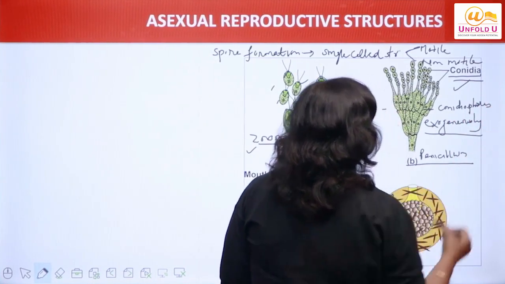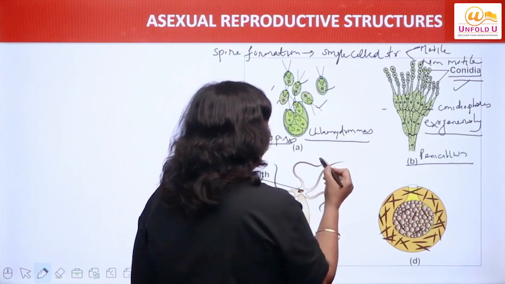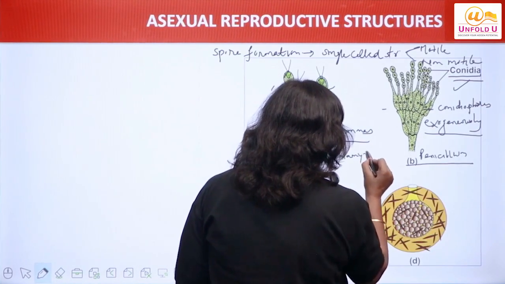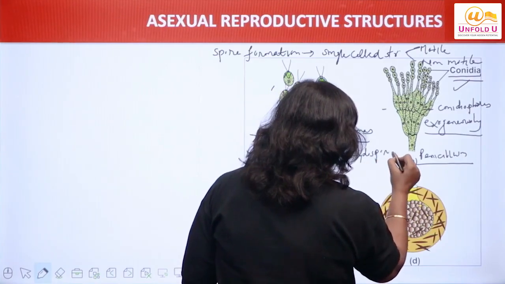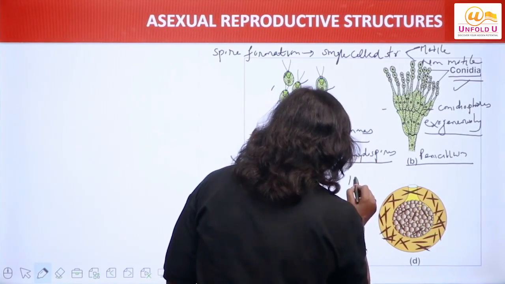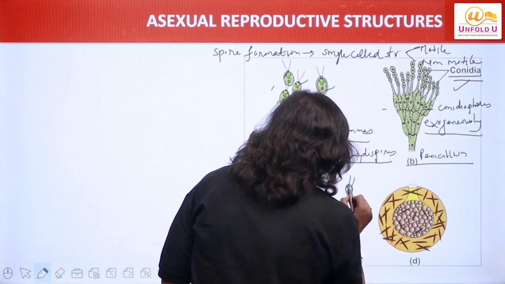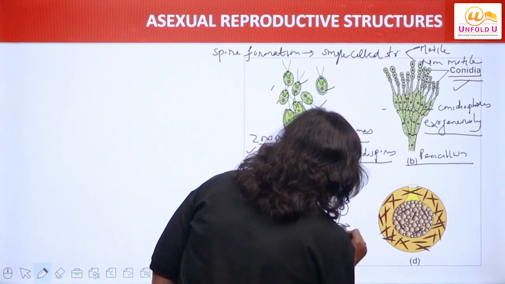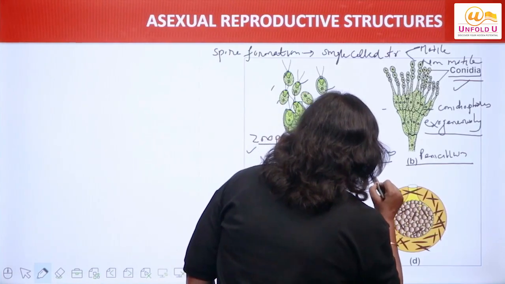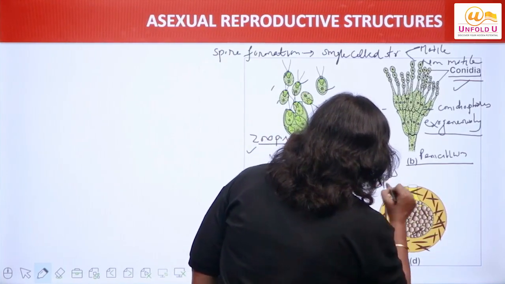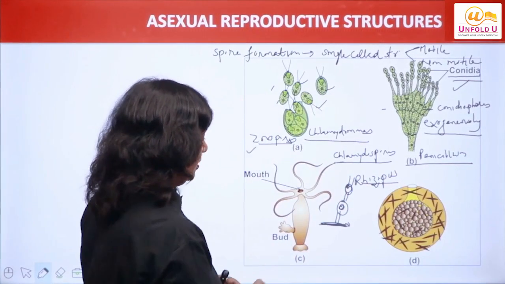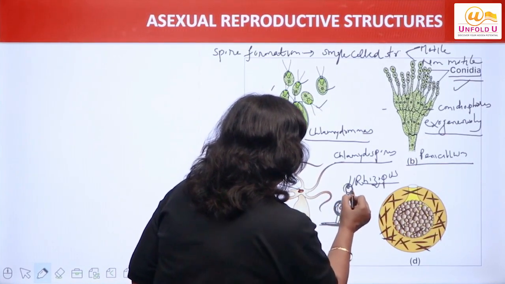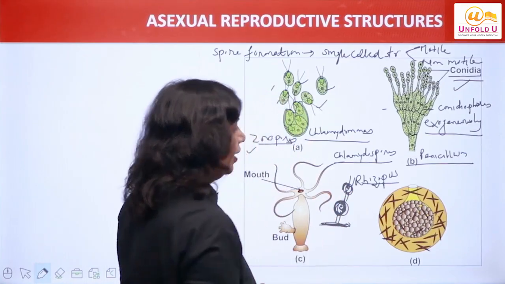Conidiophores. क्या कहते हैं? Conidiophores. इसके अलावा दो तरह के और स्पोर्स हैं, that is Chlamydospores, right? Chlamydospores, actually these are what? Thick-walled structures. They are formed from the hyphae branches in case of Rhizopus. कैसे structures हैं? Thick-walled structures. As you can see, these are thick-walled structures. They are formed in case of hyphae of Rhizopus.